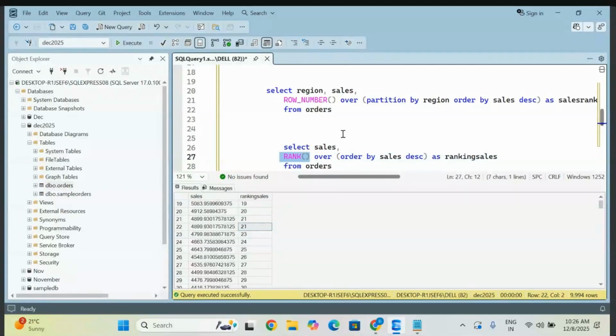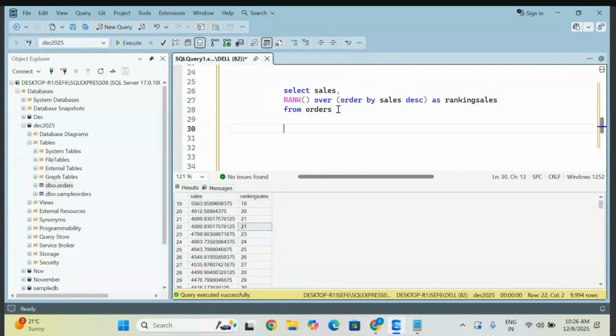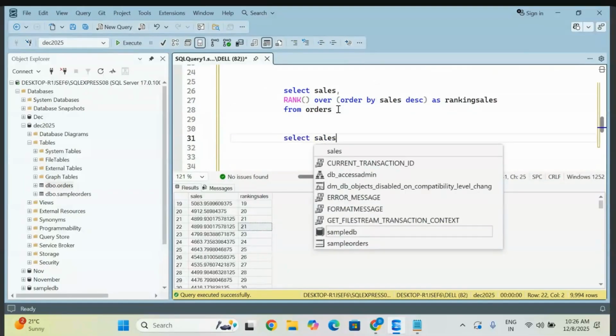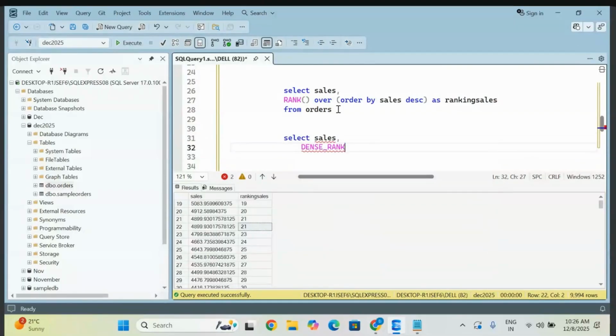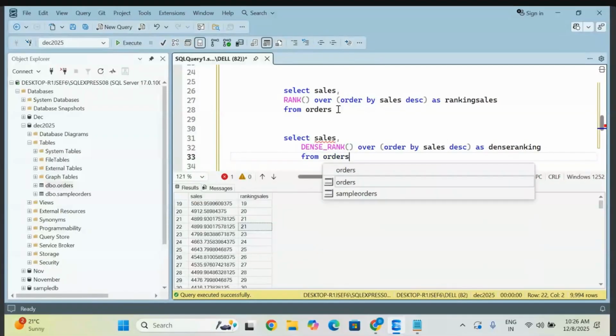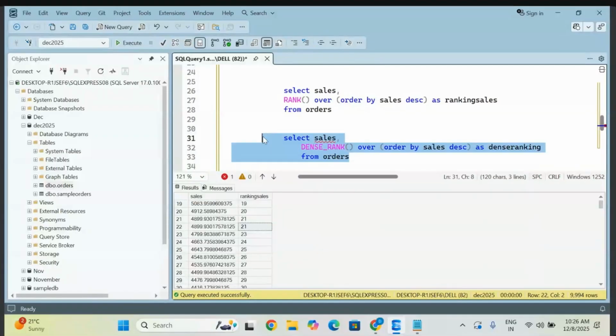Now observe the same thing when we apply dense rank. Select sales, and let me give the dense rank. The same procedure, nothing bigger over there. You can give order by whatever sales column is there, in descending order. Let me give some alias name, dense ranking. I'm going to take the table. Perfect. Now go and execute it.